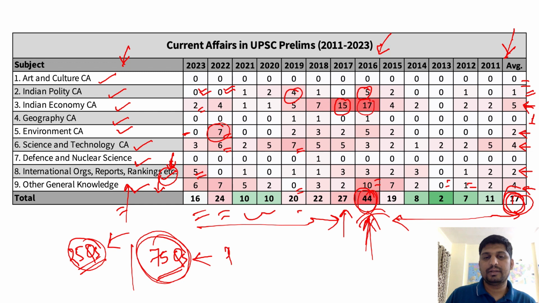Because this is predictable, right? For this, you have syllabus, you have books. For current affairs, you don't have books, you have to rely on institutions. Again, sometimes things work out with institutions, sometimes they don't. For the static part, you have standard books, and the content is also static. You've probably done it in the previous year also. So this should be the strategy. You should target these 75 questions. You don't have to leave current affairs altogether, but your strategy should be do your best and leave the rest, especially in current affairs.